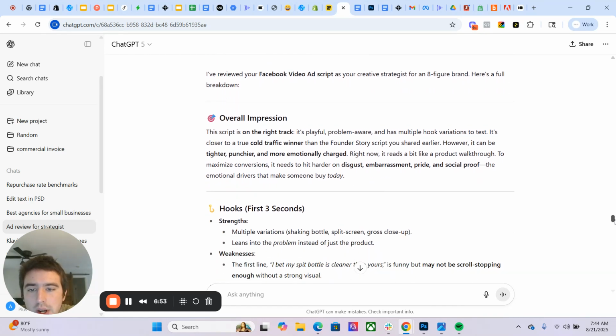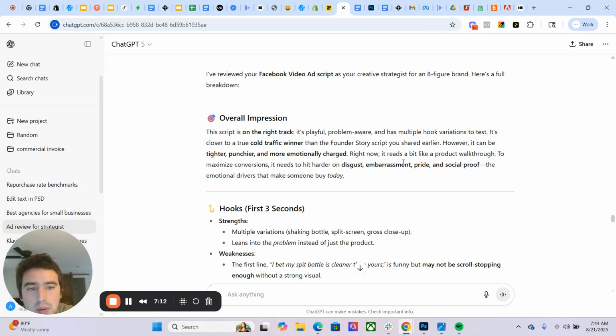So if we go over here, this one says the script is on the right track. It's playful, it's problem aware, and it has multiple hook variations to test. It's closer to a true cold traffic winner than the Founder Story one. So this one's saying this one's better. This one's closer to what an 8-figure brand would have with their script.